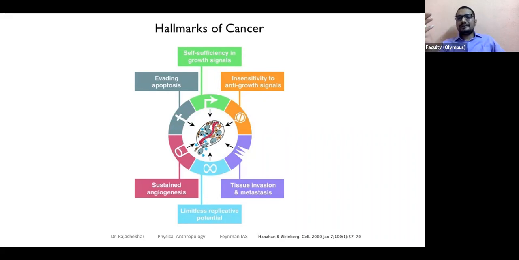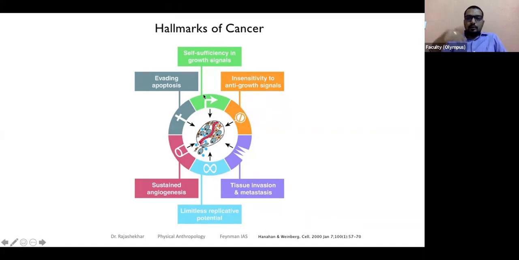They keep receiving growth signals, signals to multiply, signals to grow. Self-sufficiency in growth signals.